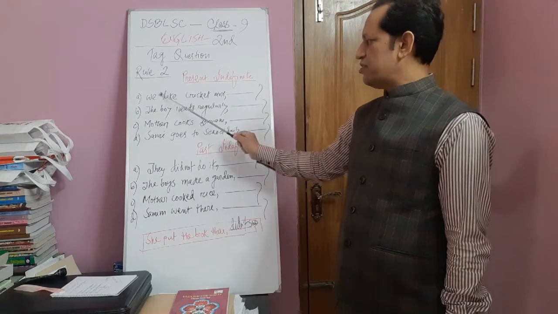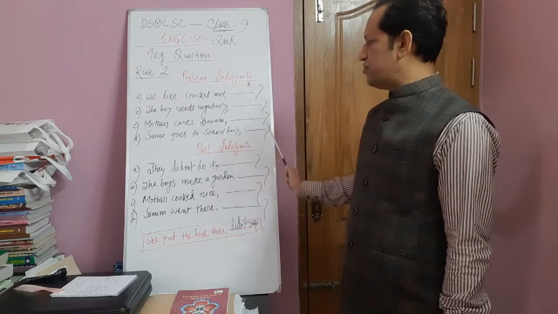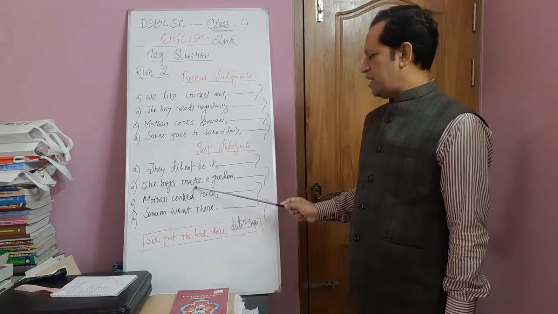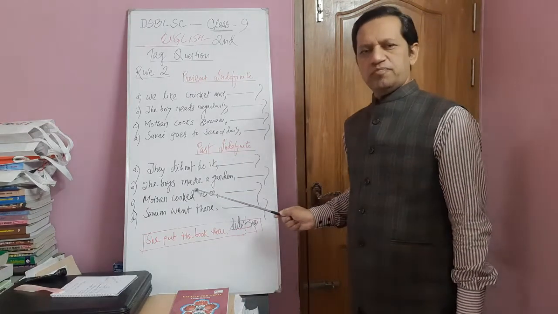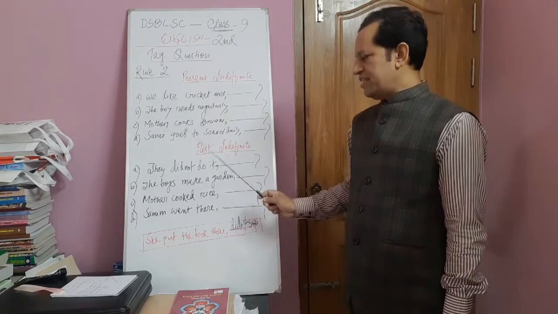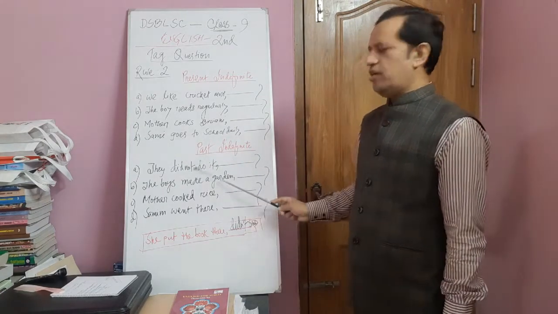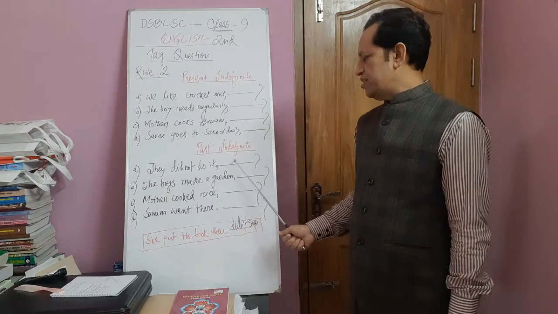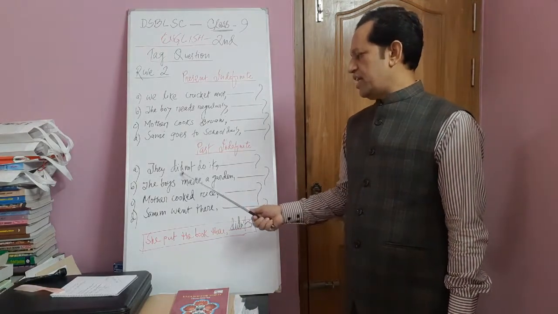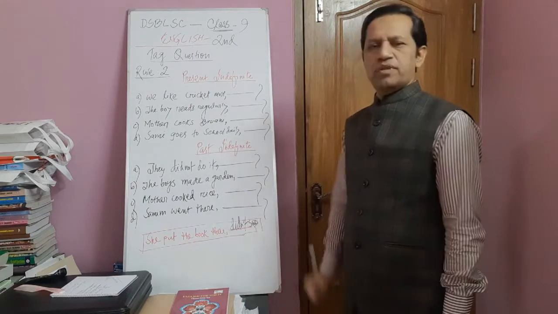And if there is no s or es with the main verb, we have to use don't. At the time of past indefinite, we have to use didn't. But if the sentence is in negative form, then we do not use not. We have to use did, and also the pronoun form.